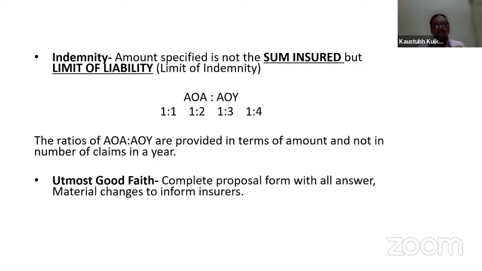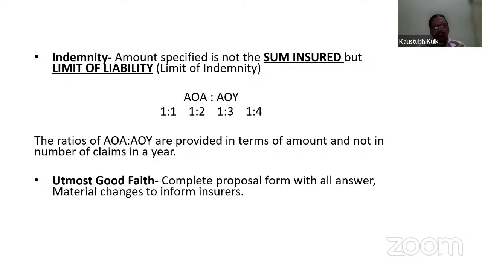Then if there is any liability claim in that policy, say of 5 lakhs of rupees, the insurance company is liable to pay 5 lakhs because the any one accident limit of liability is 10 lakh.